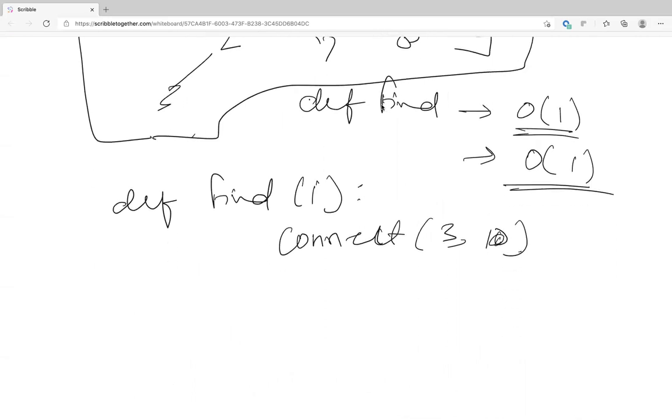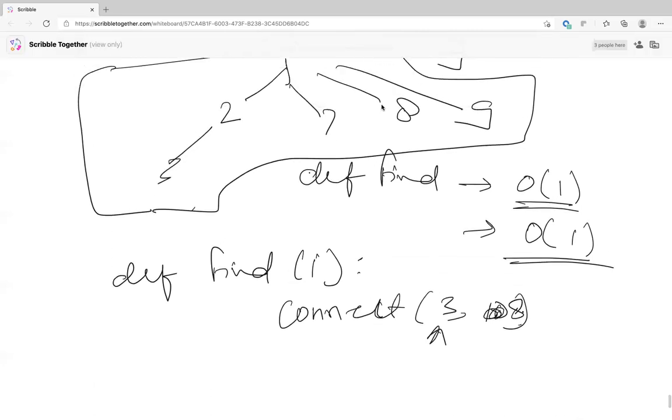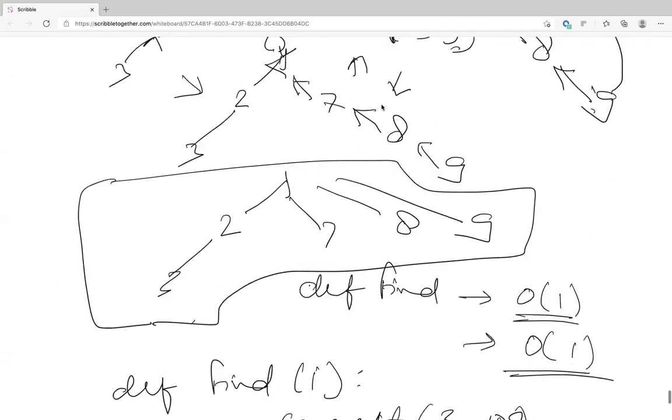Or let's say not 10, but let's say connect 8. What will you do here? You'll again go from 3 to 2 to 1. From 8, you'll again go back to 7, then 7 to 1. So basically you'll go from 8 to 7, from 7 to 1, and here you'll go to 2 and you'll go to 1.